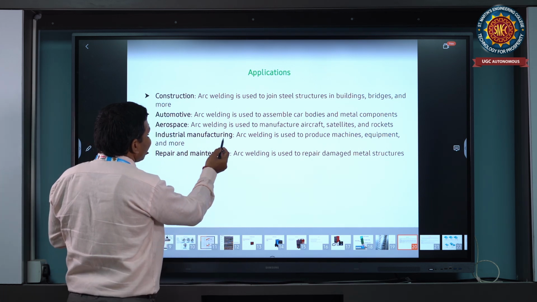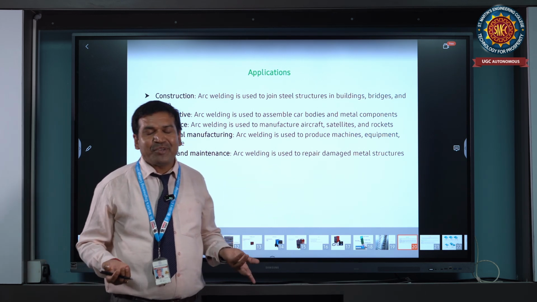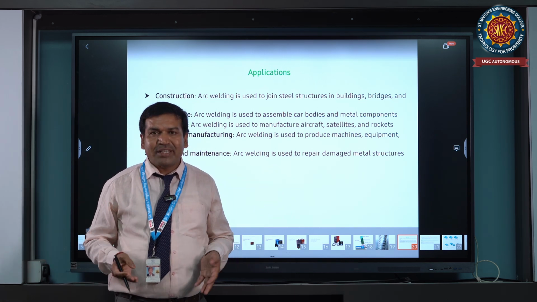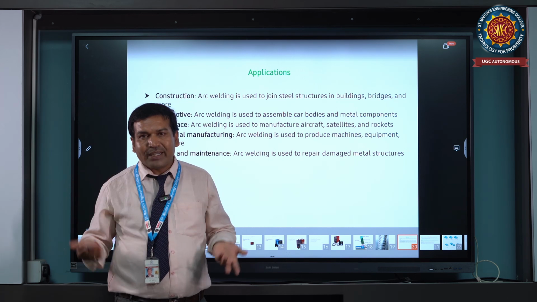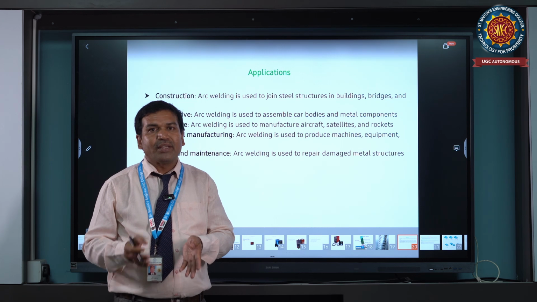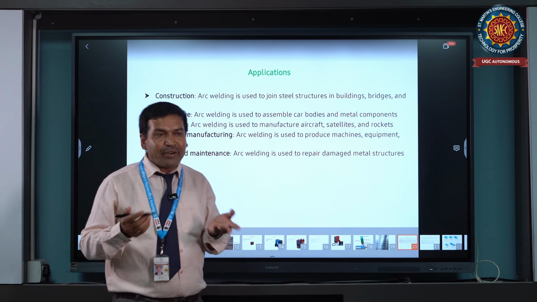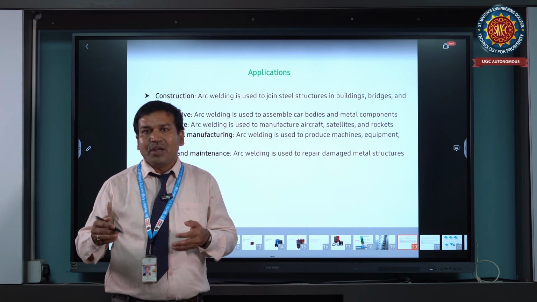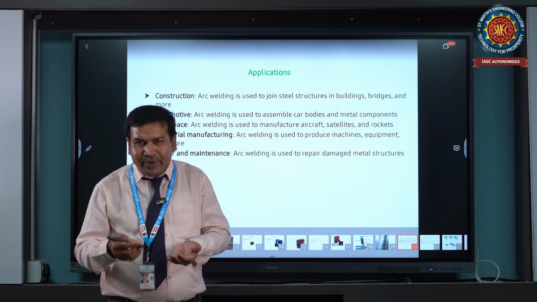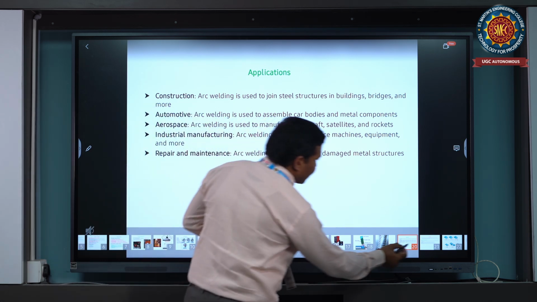And in industrial manufacturing, it is used to produce any kind of machine, such as lathe machines, drilling machines, or to fabricate any large machine, where all elements are joined by arc welding. You can also use arc welding for service and repair of any small broken element.